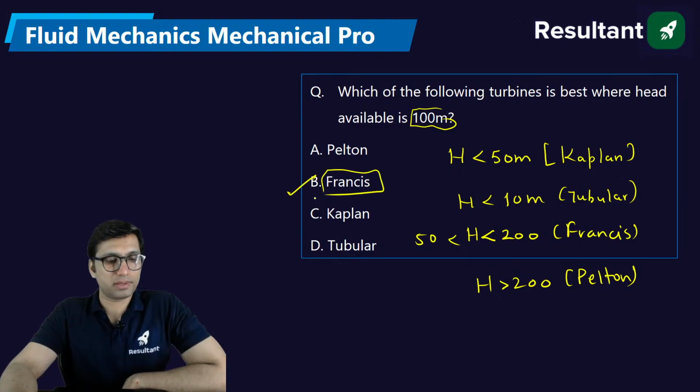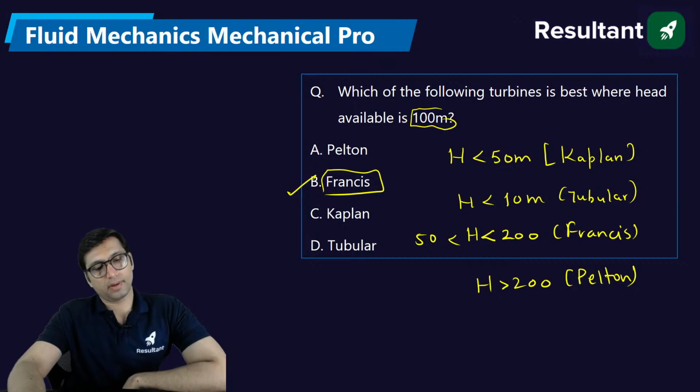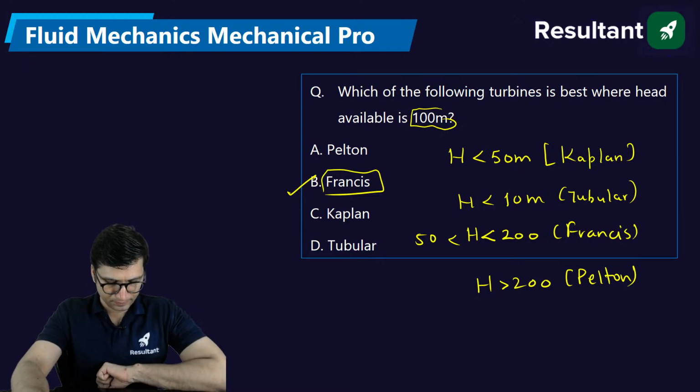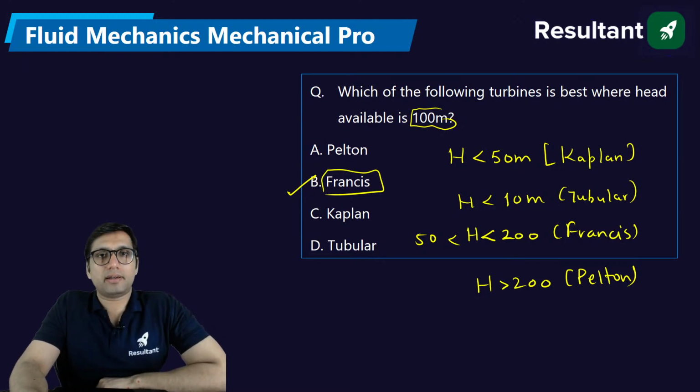Okay, is it clear to all of you? Many of you are giving option C as the answer, which is of course not correct. Operating head of 100 meter lies in the middle. It is a middle head turbine. Everything which is middle, middle discharge, middle head, middle specific speed, that is your Francis turbine.